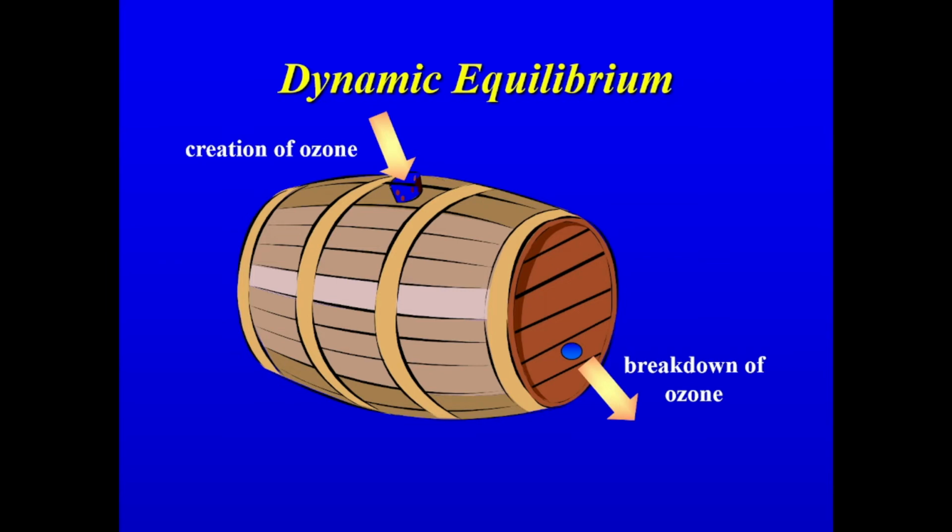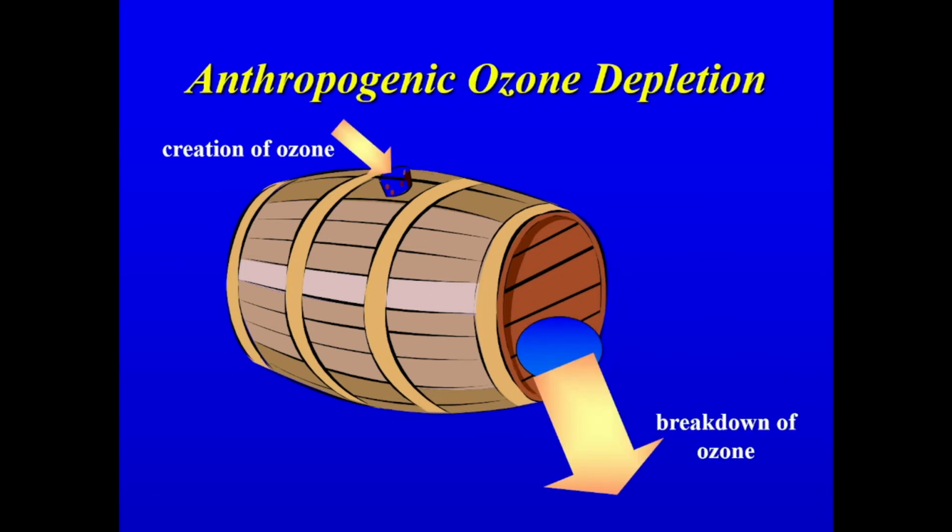But what is the scenario after 1970? Due to anthropogenic interference, anthropogenic means human interference, our ozone layer underwent depletion at a higher rate in comparison to the rate of its formation. And this is the diagram which is indicating this event.